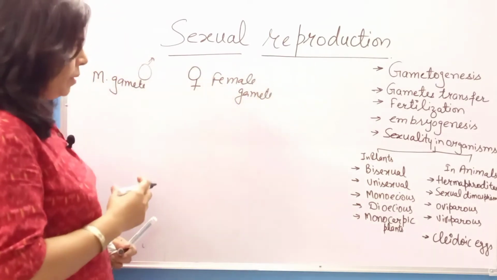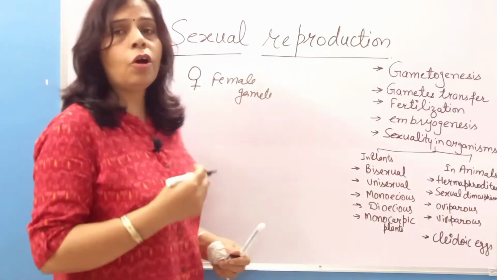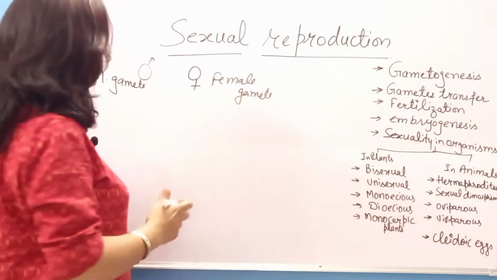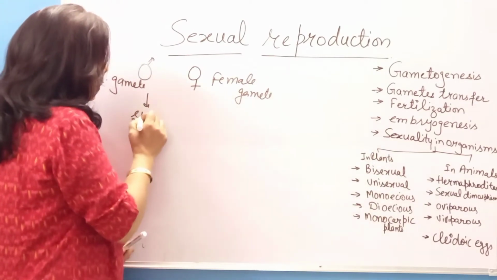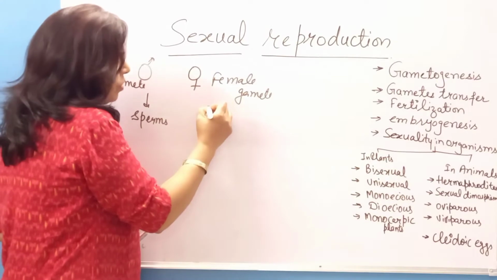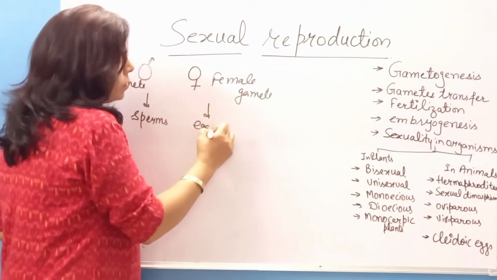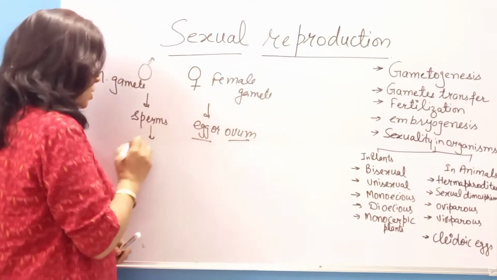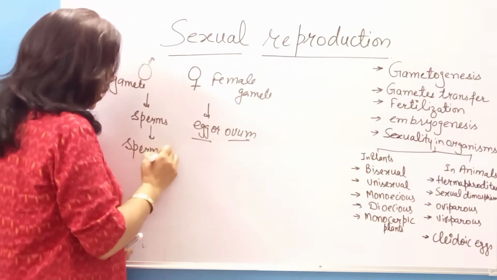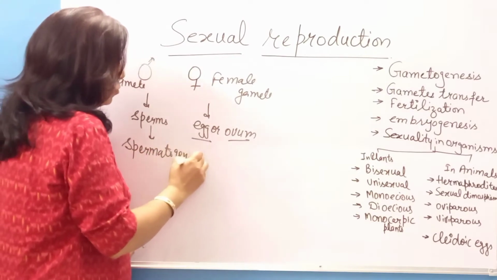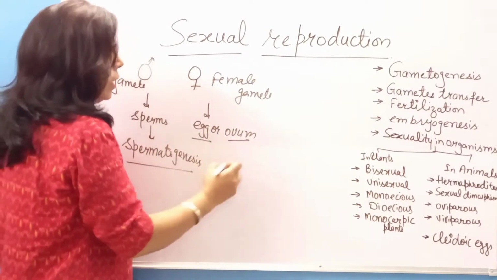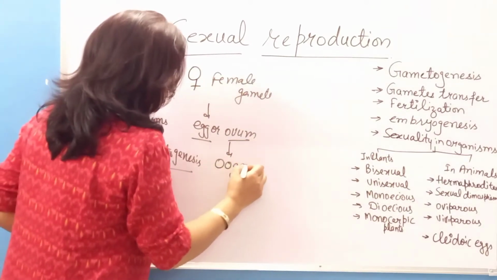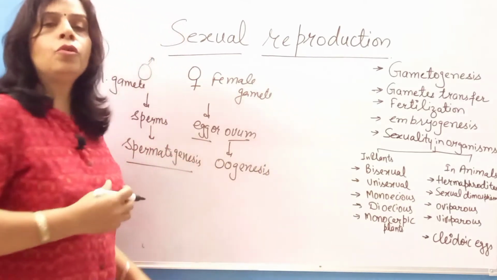These gametes are formed and the formation of gametes is known as gametogenesis. As you know, in case of humans, the male gamete is known as sperm and the female gamete is known as egg or ovum. The formation of sperms is known as spermatogenesis and the formation of egg or ovum is known as oogenesis. This is in case of human beings.